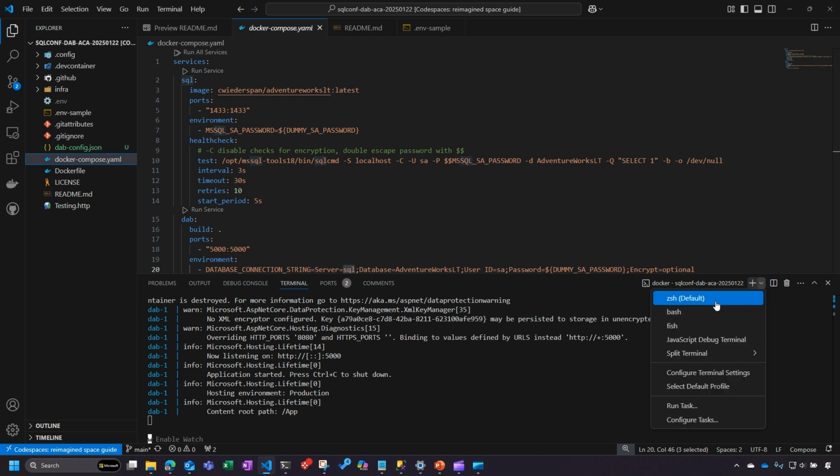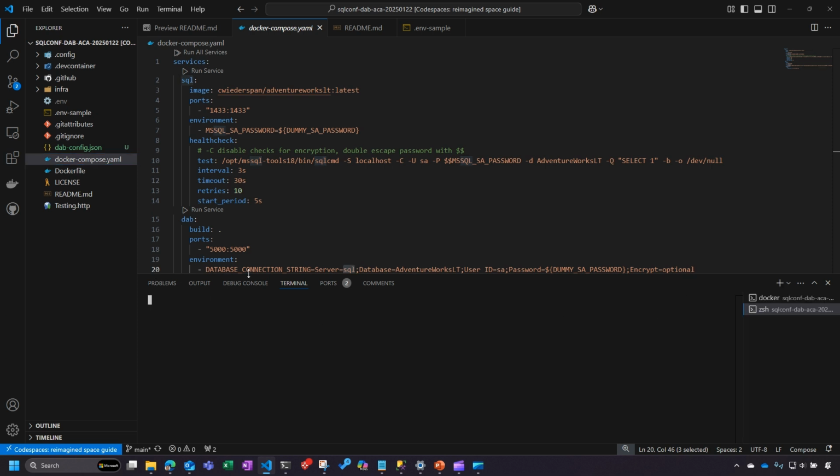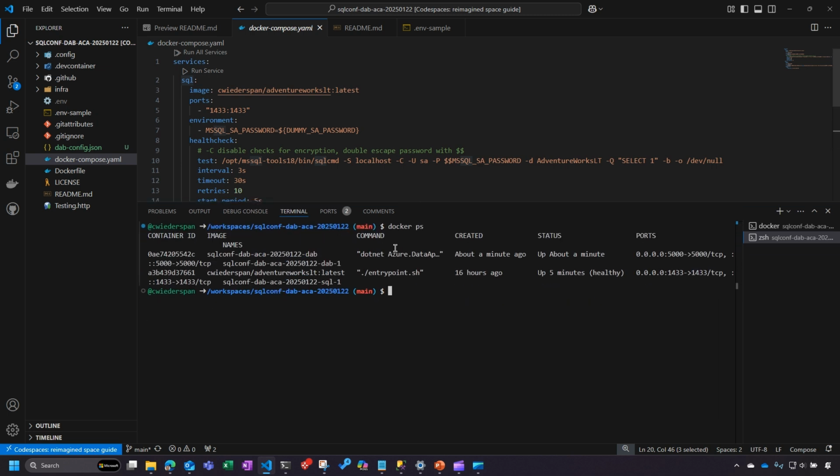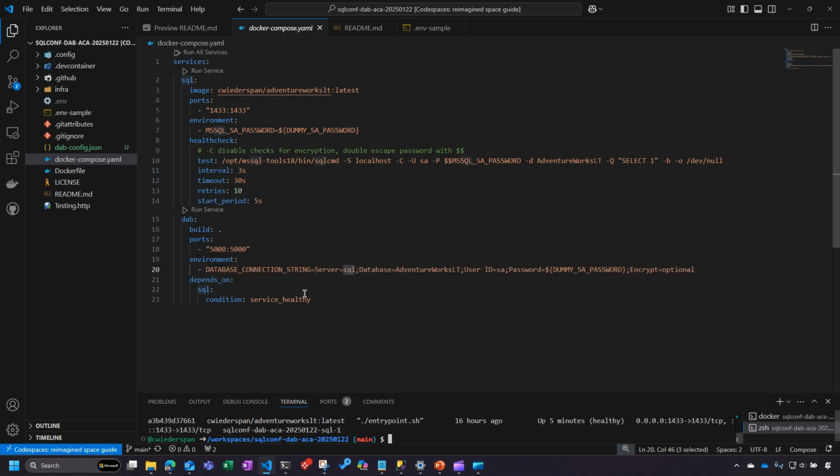And if I come over here, let's just pop open another terminal window, docker ps again, you will see that I am running two different containers. So that is how those two will talk to each other. That is how the DAB container will reference the SQL server that's connecting to that same database that we've been talking about, the AdventureWorksLT.